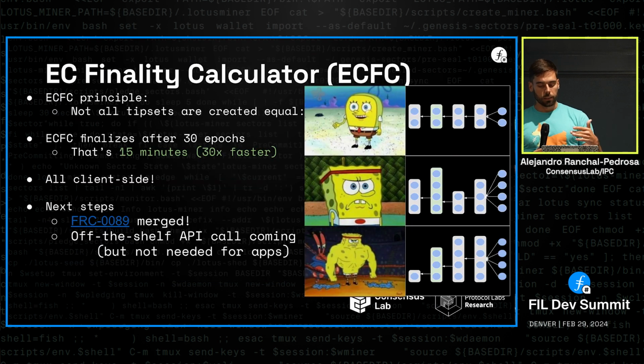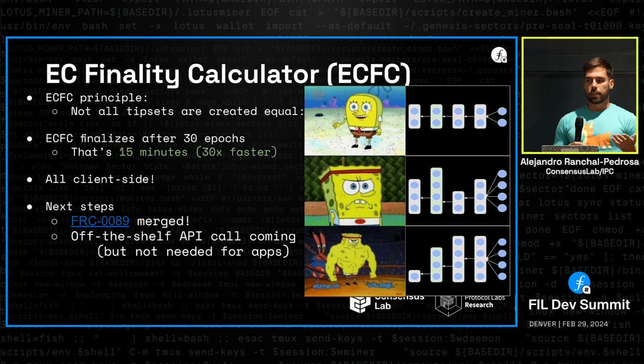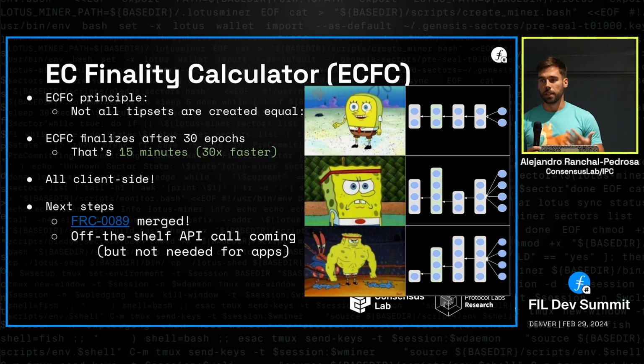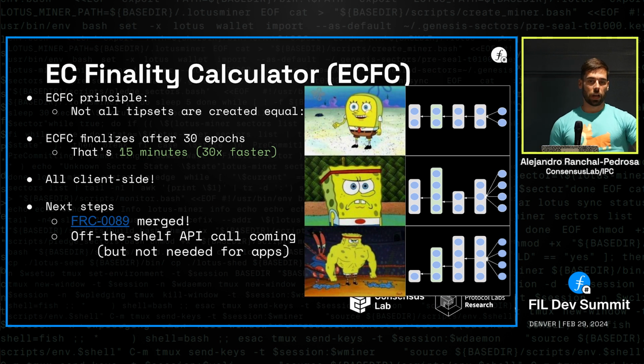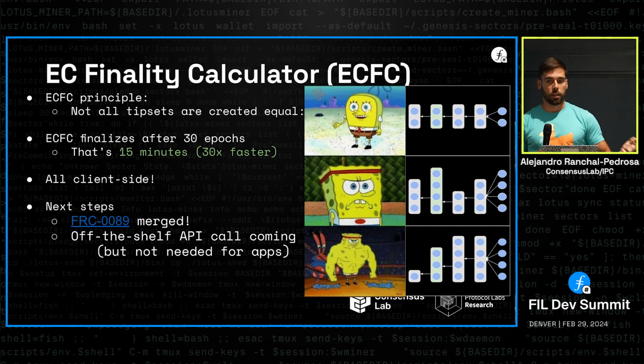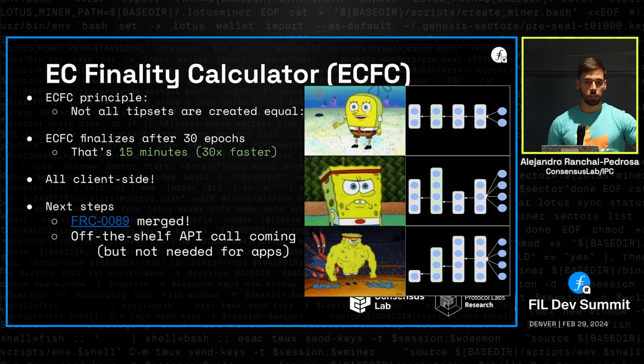But what if you can have a look and just realize that not all situations are the same? So the easy finality calculator comes from the principle of not all tip sets are created equal. So the amount of confidence you have in a local view of your heaviest chain when the last 5 epochs of the heaviest chain only contain 2 blocks per tip set. In Filecoin, in expectation, there are 5 blocks per epoch. So if you see only 2 blocks in your heaviest chain, the amount of confidence you have in this tip set is not the same as if you have seen, for 5 consecutive epochs, 5 blocks in 5 consecutive tip sets. Of course, you have a lot more confidence in that other tip set if you have seen 5 blocks per tip set for a long time. So that's kind of the principle.